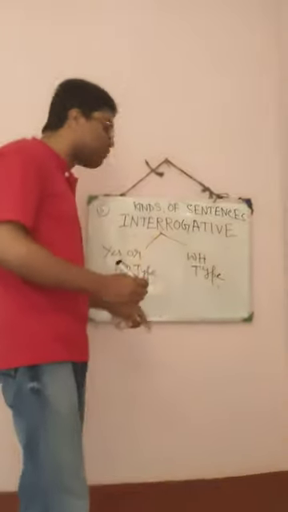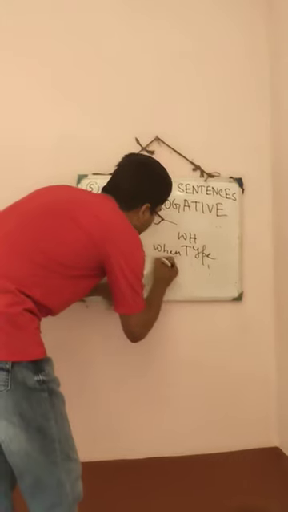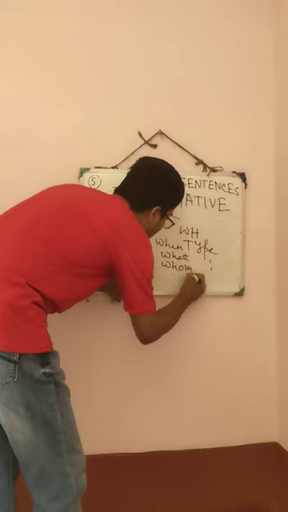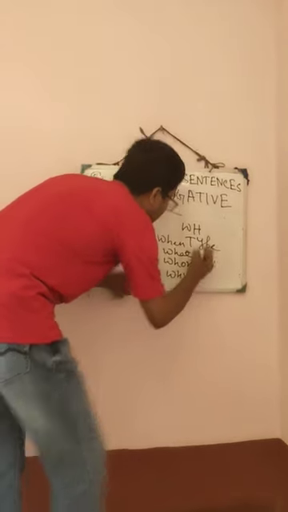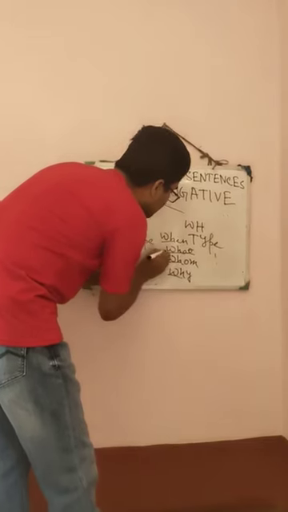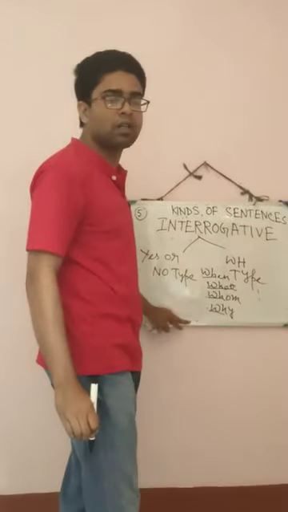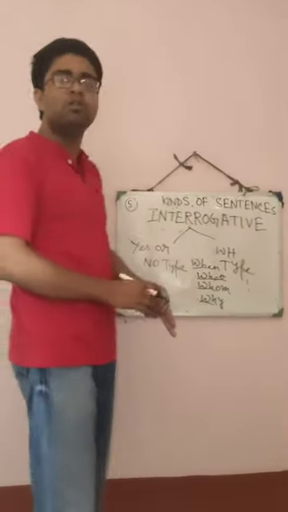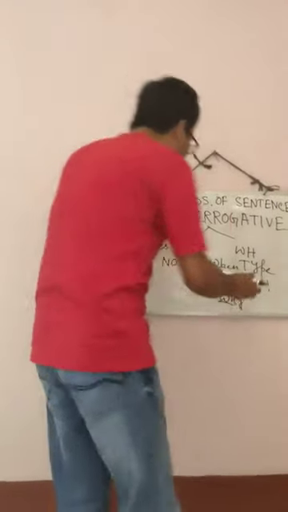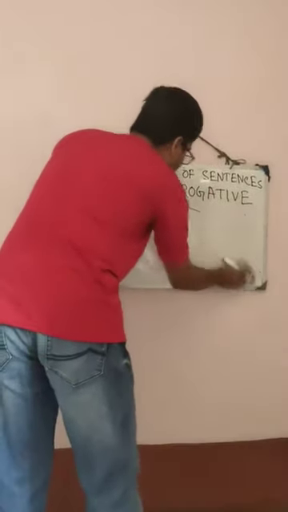And a WH type question starts with WH. You will see when, what, whom, okay, why, where. Look, the first two letters of these words are WH. What, when, whom, why, where. Only how is exceptional. That's why they are known as WH type questions. Is that clear? Now we will try to know how to form yes or no type questions.